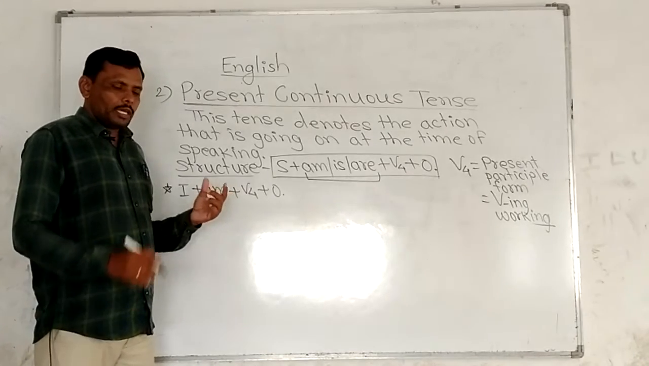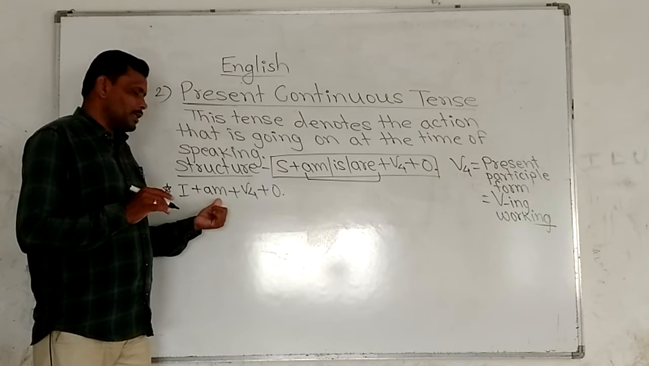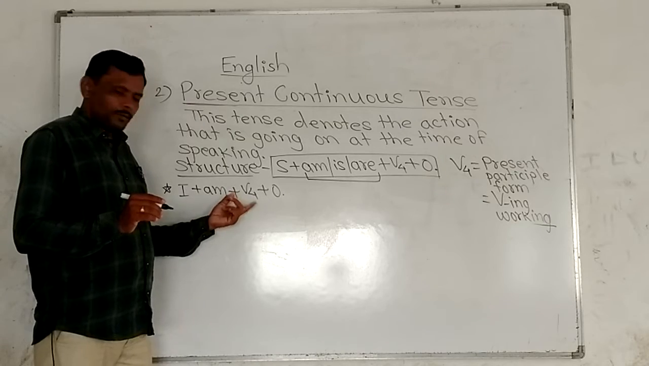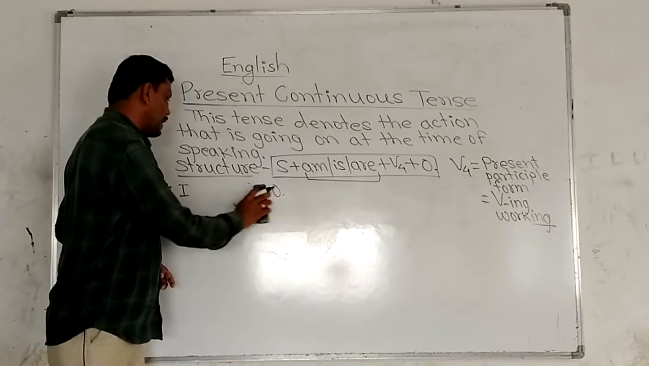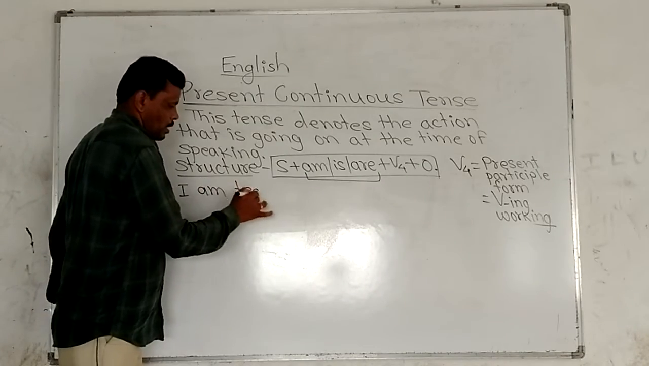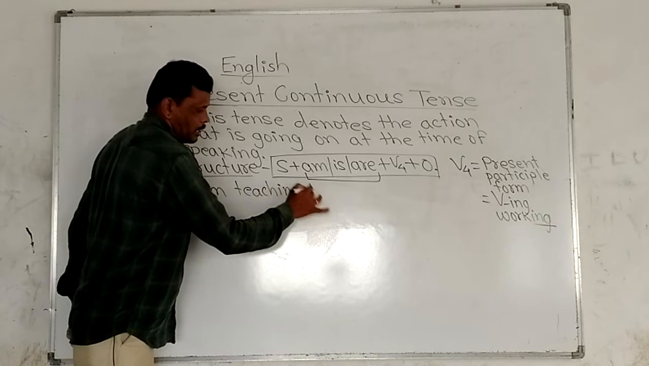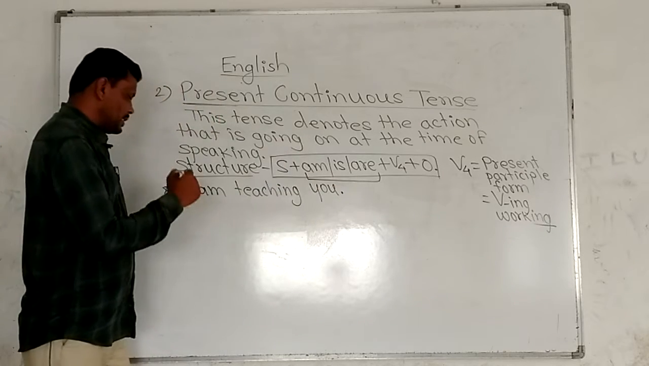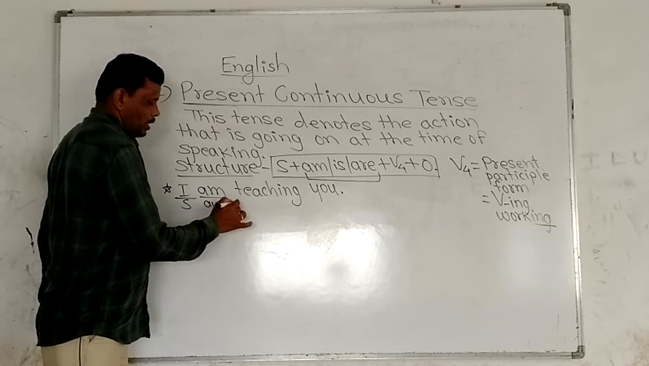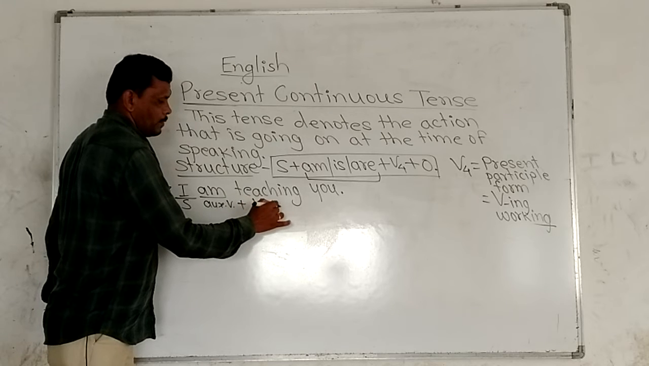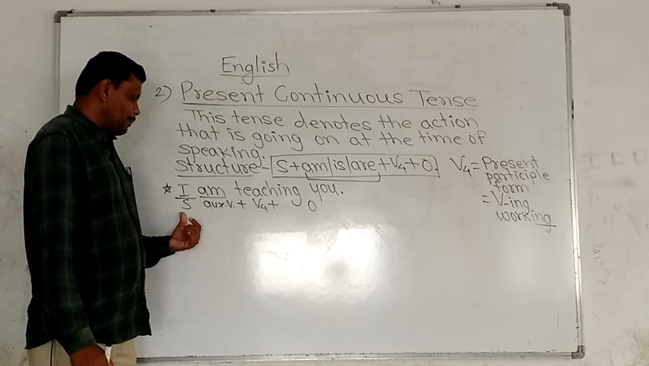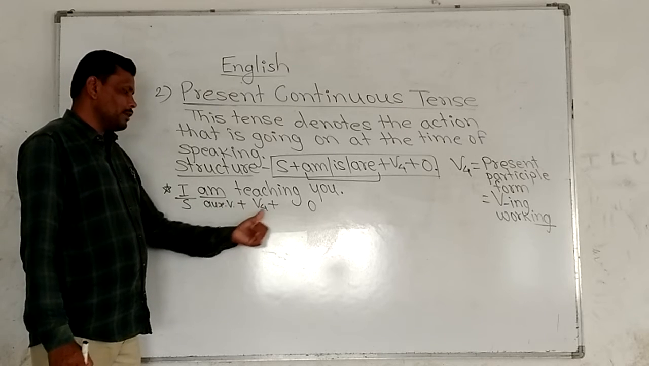I am. Okay, you always see after I there is am, I am, and then V4. For example, I am teaching you. In this sentence, I is subject, am is auxiliary verb, and teaching is V4, correct, and you is object. After I, we have used am and then V4.